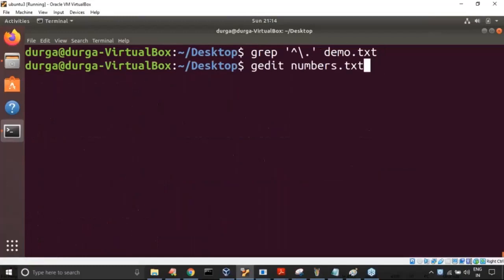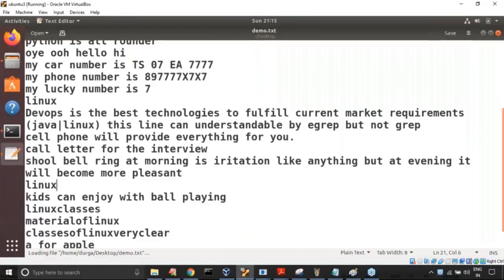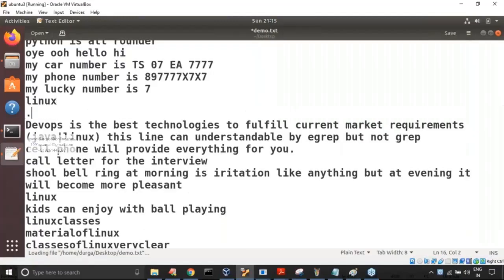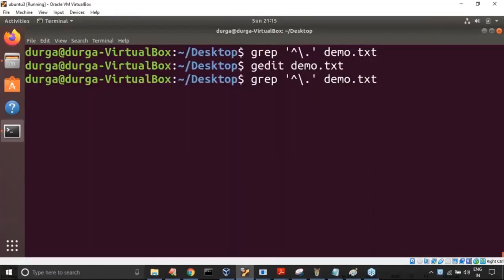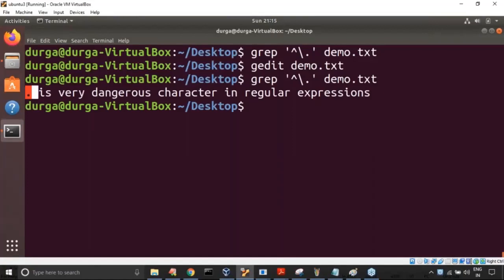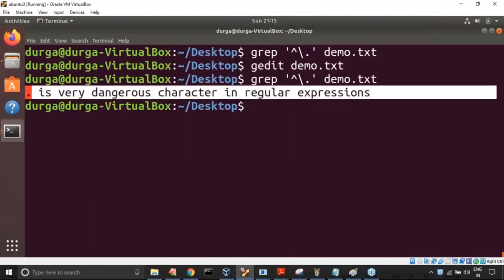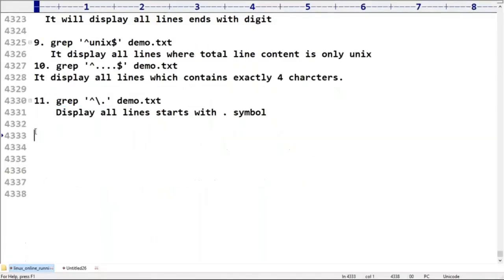No line. Let me edit my file with gedit demo. Dot is a very dangerous character in regular expressions. I'm adding some dot lines. Now observe, let me use this one. Is that line going to come or not? Yes, dot is treated as a symbol, not with its internal meaning. Clear? Any doubt?